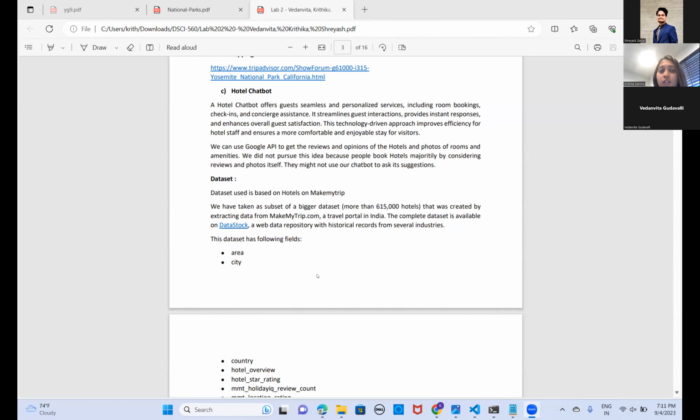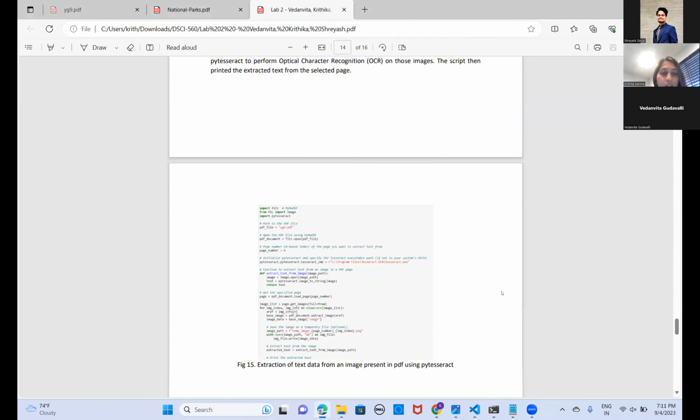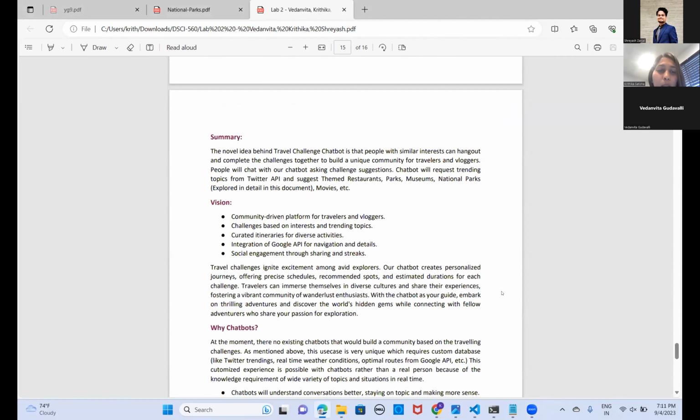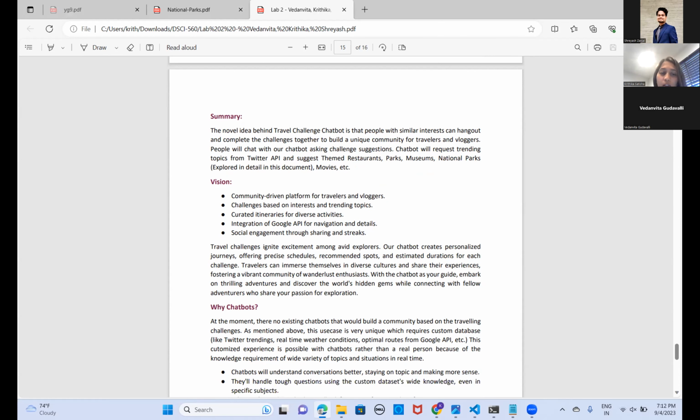But although this was a third topic, we considered the travel chatbot challenge to be a better one because it would get people with similar interests together to complete the challenges. So it is more interesting and it's fun. We would use the Twitter API to get the trending topics, and our chatbot would create challenges in real time. It's syncing with what's happening right now, and we would use the Google API to get the directions here as well. So this was a much more interesting topic, and therefore we chose the travel challenge chatbot.